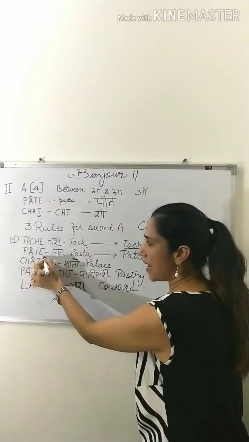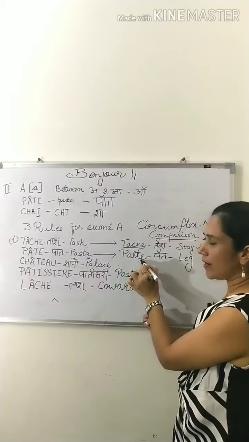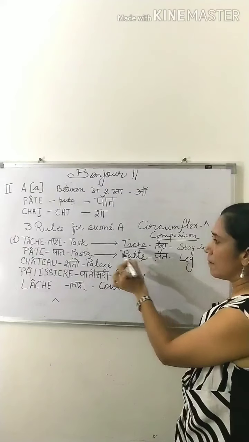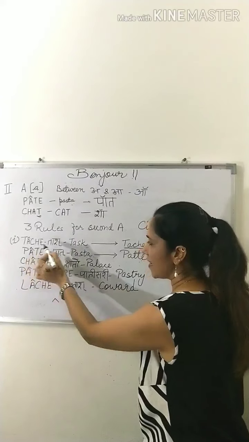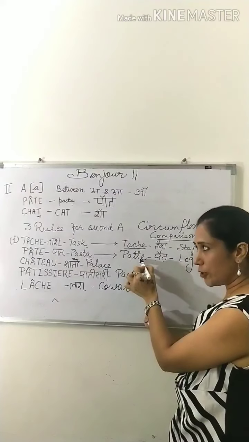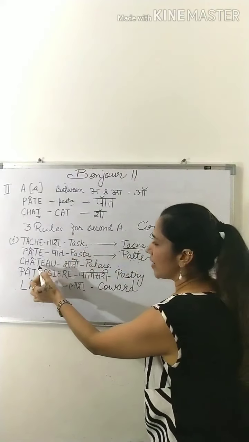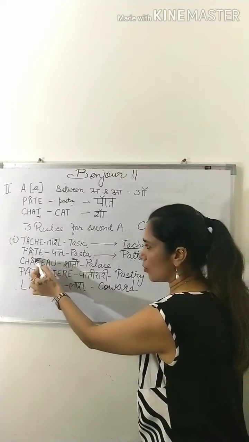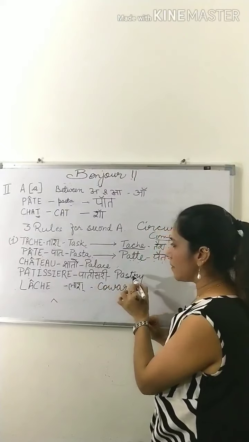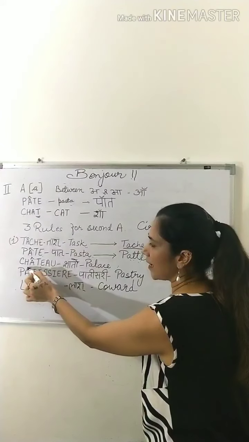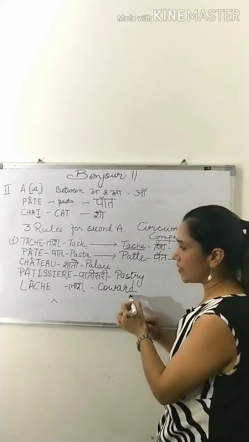Another word is path with the cap again. This is pasta. And we have another word here for the comparison. This is path. Path, path. The difference is we have circumflex here. We don't have, and another T is introduced here. And the sound is path. The meaning is map. Third word is chateau. Chateau means palace. Fourth word is patisserie. Patisserie means pastry. See the cap again. Fifth word is ngash. The meaning is coward.